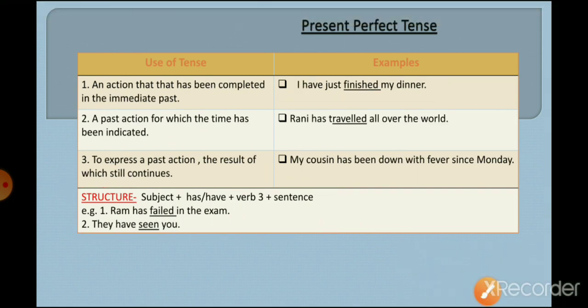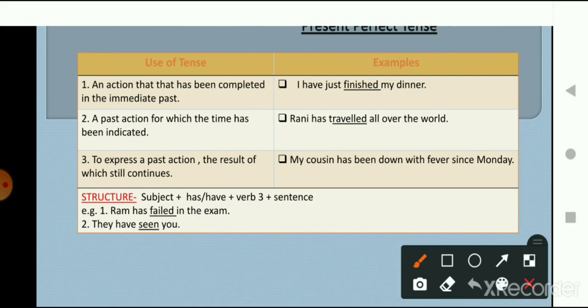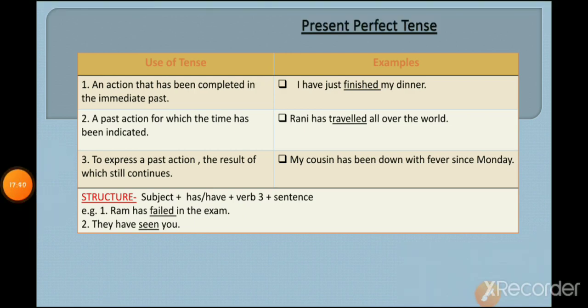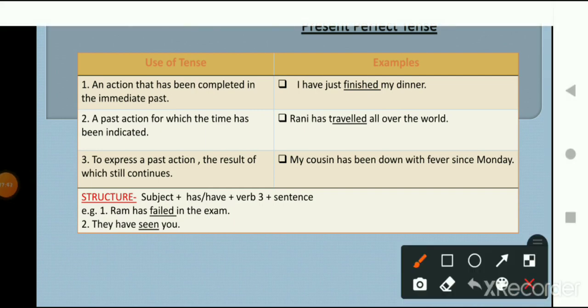Now let's move on to the next thing, that is present perfect tense. This is the third part of present tense. And where and how do we use present perfect tense? So the first way is an action that has been completed in the immediate past.